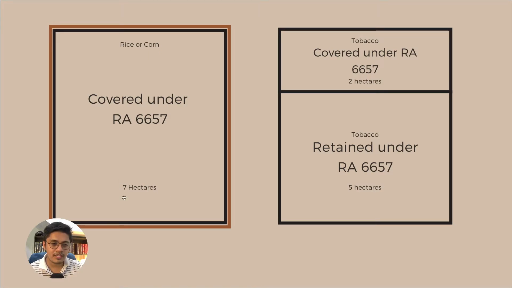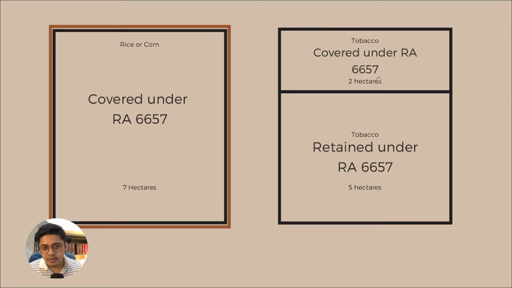Such that the previously retained area nga 7 hectares will now be covered under RA 6657 while you retain 5 hectares, okay, in the tobacco farm, okay, and the excess of 5 hectares provided here na wala siya anak, wala siya child, no?